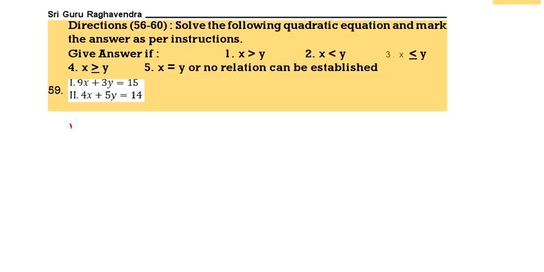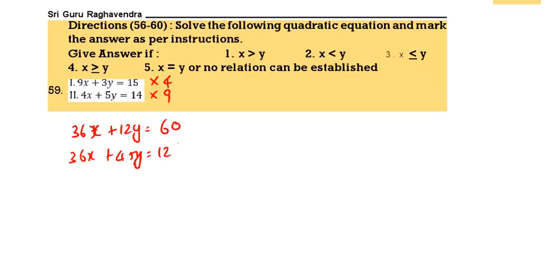4x plus 5y is equal to 14. Now what we have to do? This one you have to multiply with 4. This one we have to multiply with 9. Therefore it becomes 36x plus 12y is equal to 60, and 36x plus 45y is equal to 126.